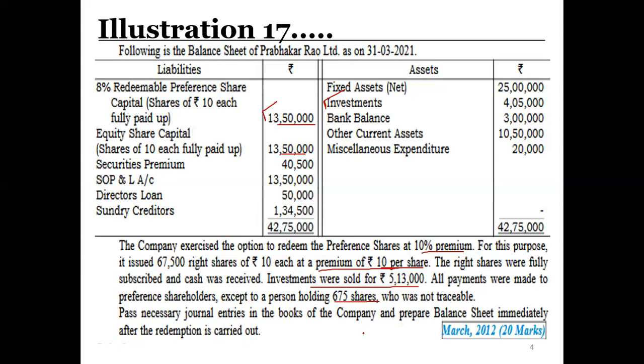This problem was also there in the university examination of March 2012 for 20 marks. I hope the problem is very simple. Total there will be 6 entries and the making of a balance sheet. It is just like problem number 16. I hope you can do it at your home. If you cannot, then you can ask me so that in the next lecture we can solve this problem.